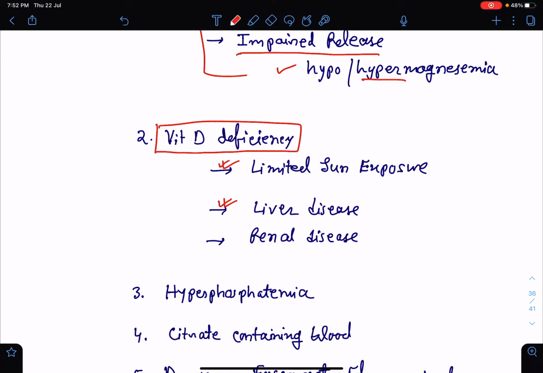Renal disease like nephrotic syndrome, or renal failure, where there is decreased function of 1-alpha hydroxylase, can also cause vitamin D deficiency.